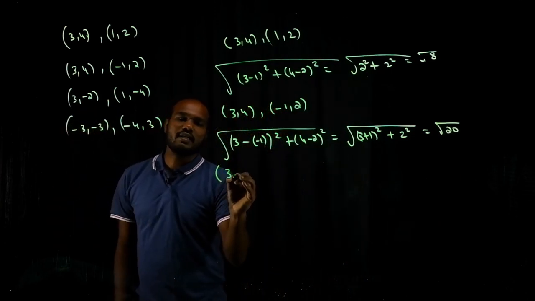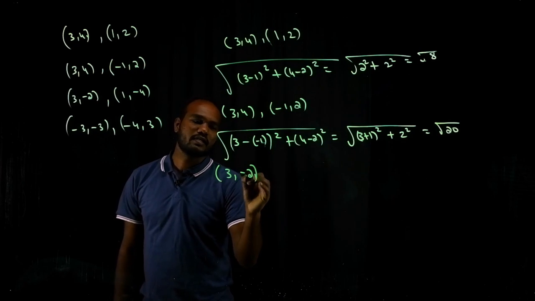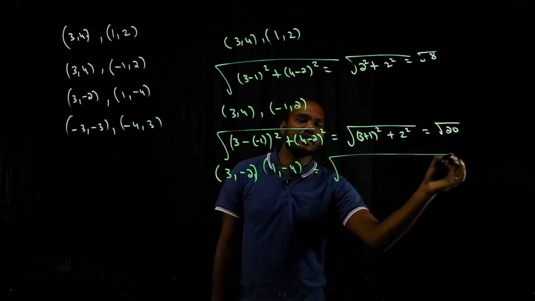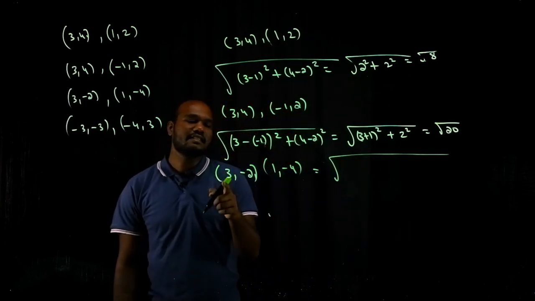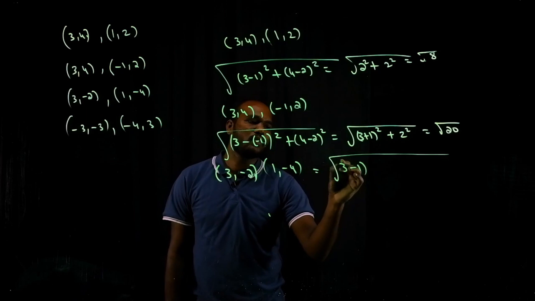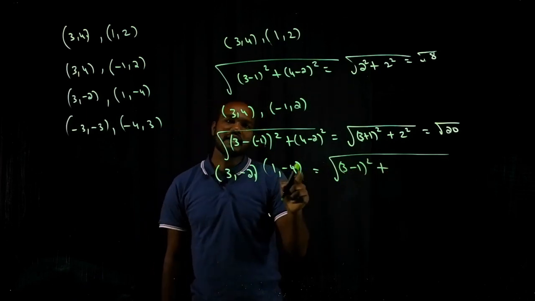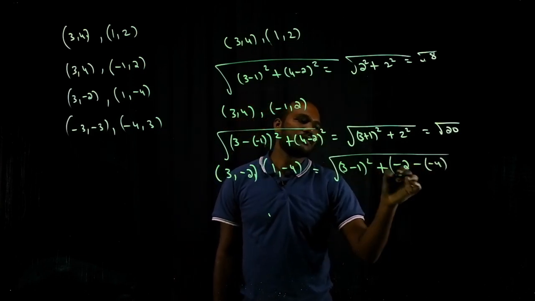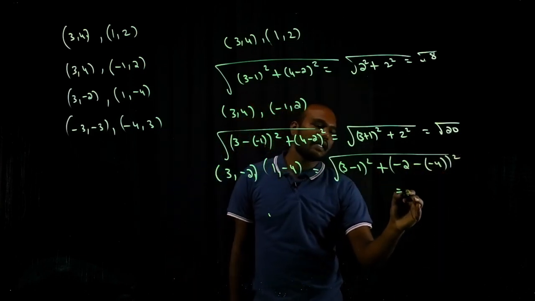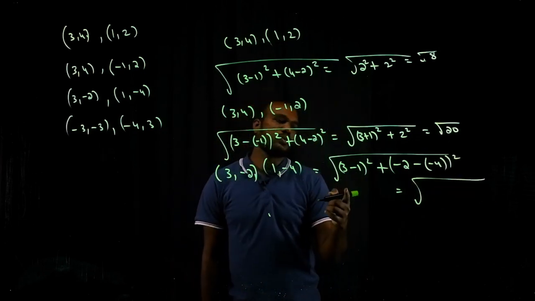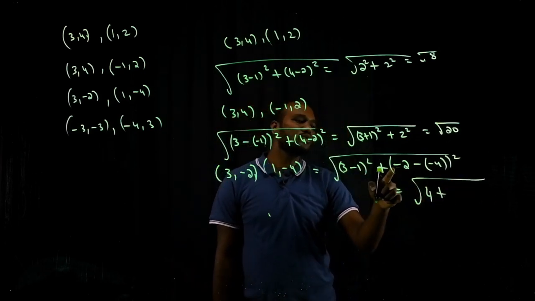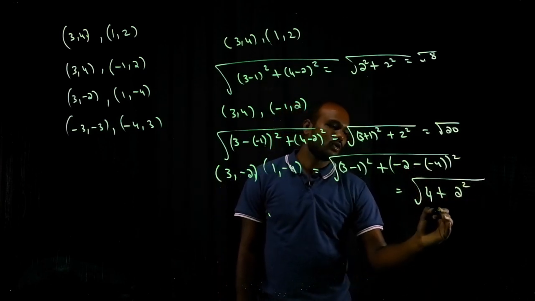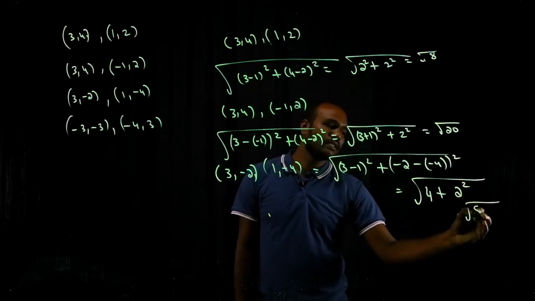The next question is what? (3, minus 2) and (1, minus 4). Let's do this. So what I have to do is take an under root first. The x component, that is this minus this, that is (3 minus 1) whole square, plus this component minus this component, that is (minus 2 minus of minus 4) whole square. So how much do I get? 3 minus 1 is how much? 2. 2 square is 4, plus minus 2, minus into minus is plus, minus 2 plus 4 is 2. That is 2 square. So how much do I get? Root 4 plus 4, that is root 8.